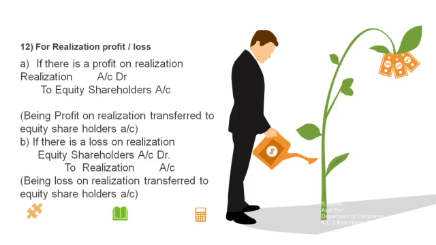The journal will be realization account debit to equity shareholders account. Narration being profit on realization transferred to equity shareholders account. Similarly, if there is a loss on realization, that should also be transferred to equity shareholders account. Journal will be equity shareholders account debit to realization account. Narration being loss on realization transferred to equity shareholders account.